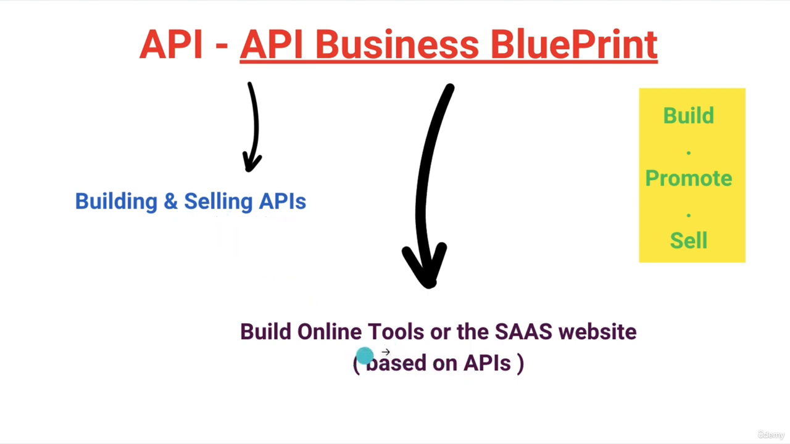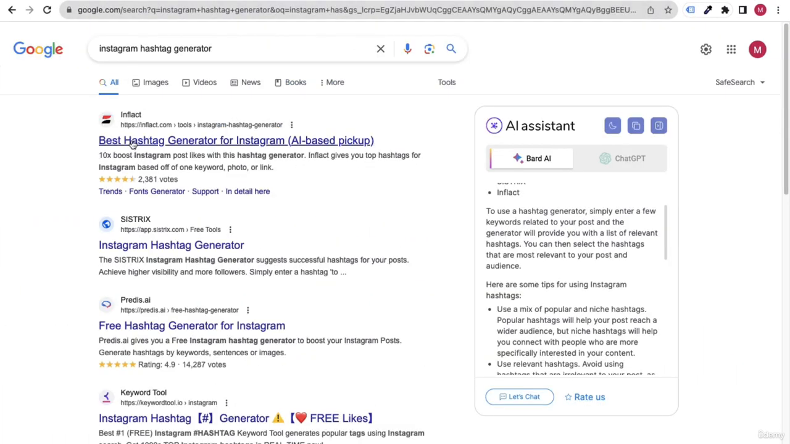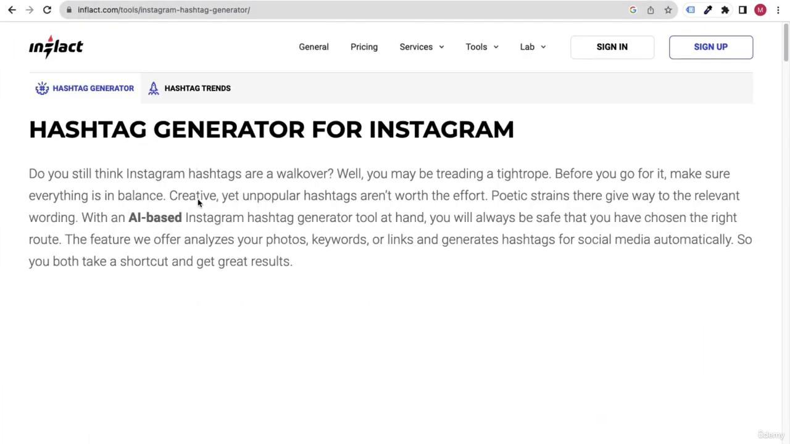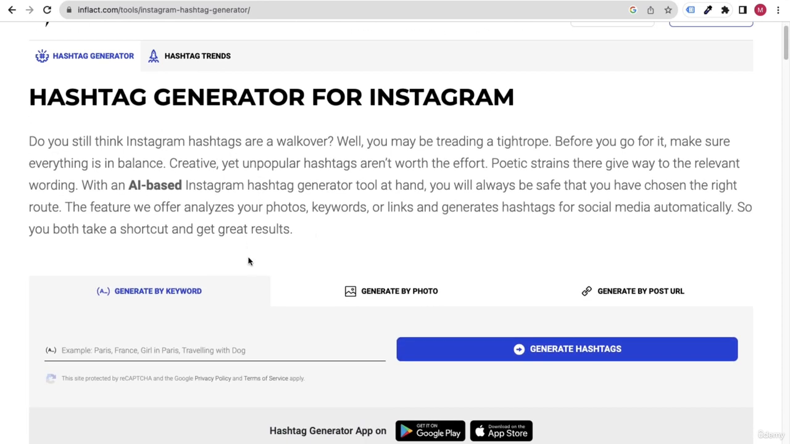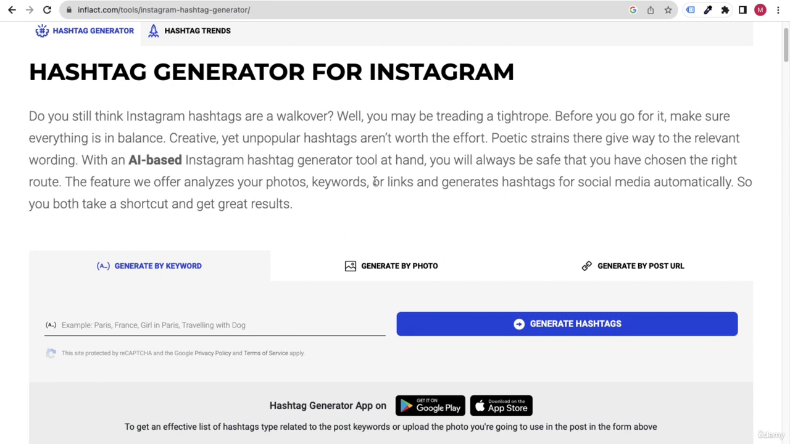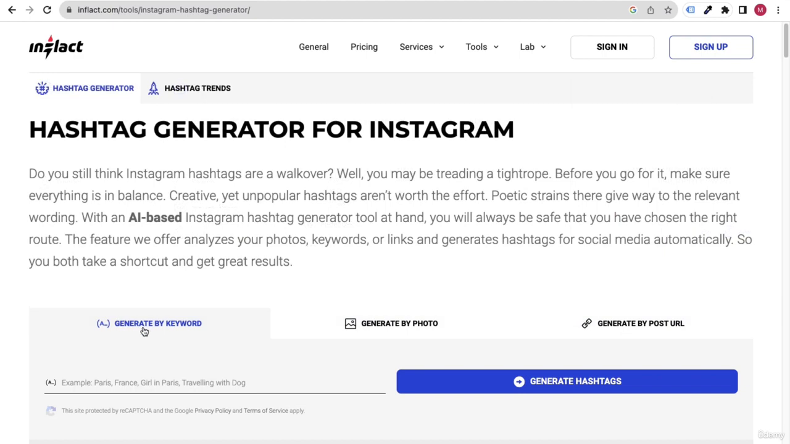Or you can even build some online tools or a SaaS website, like this person has created. He has also built an API, or he has purchased the API from somewhere else, and using that API he has created this tool. So these are the tools and websites you can also create if you want to. But this course is not about the second method.